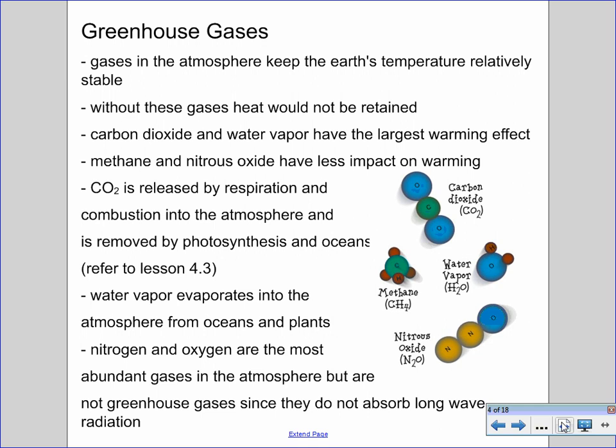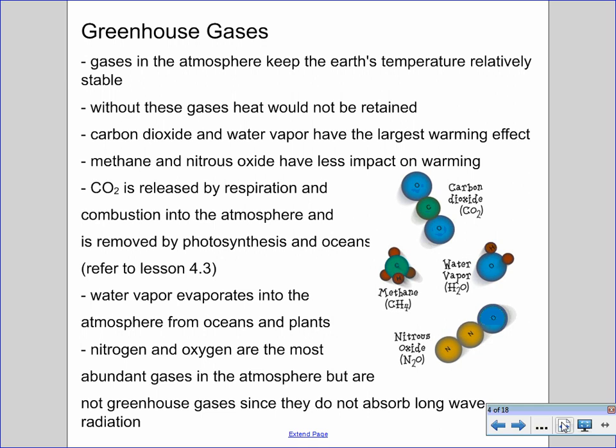When we're talking greenhouse gases, these are gases in the atmosphere that keep Earth's temperature relatively stable. Without these gases, heat would not be retained, and the temperatures on Earth would fluctuate wildly between very cold and very hot. Carbon dioxide and water have the largest global warming effect due to their abundance within the atmosphere and their ability to trap heat. Methane and nitrous oxide have less of an impact on global warming due to the fact that they have lower amounts in the atmosphere, but have greater global warming potential than carbon dioxide or water vapor.